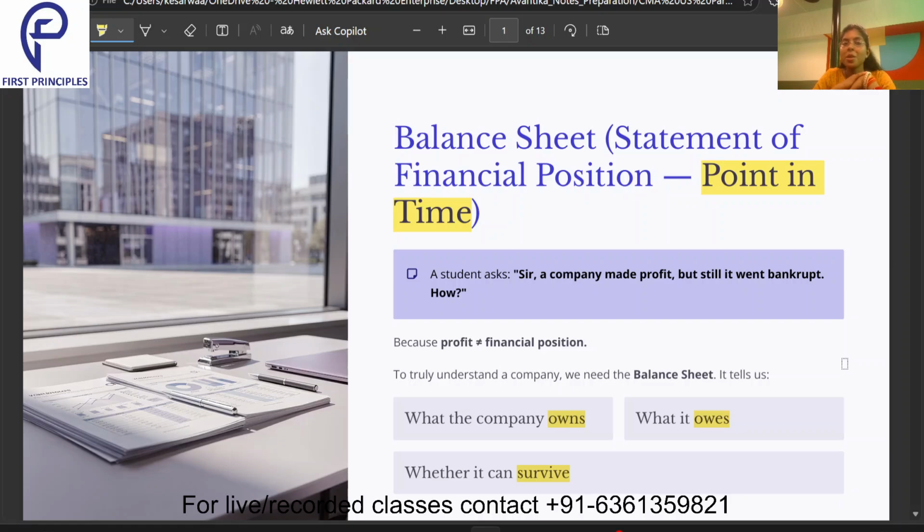Hello everyone, welcome to the second chapter of section A, which is about the balance sheet. Let's start this chapter, and I believe you will be able to understand what a balance sheet is and all about it. In the previous chapter we discussed the different kinds of financial statements. In this, let's discuss the balance sheet, which is the statement of financial position. So the first name is the balance sheet.